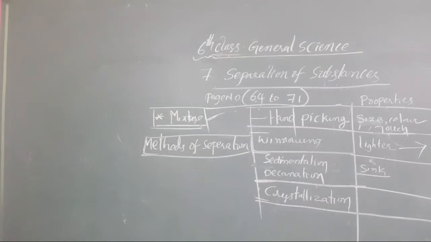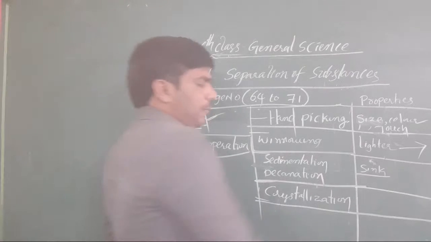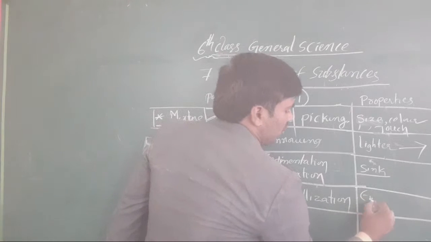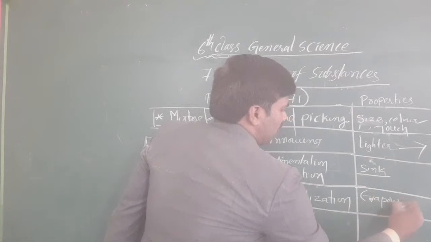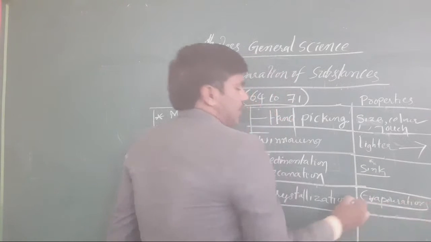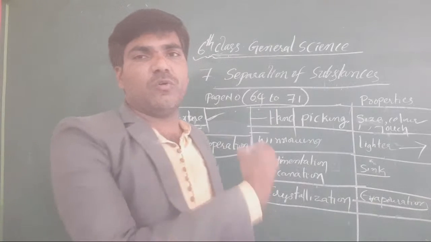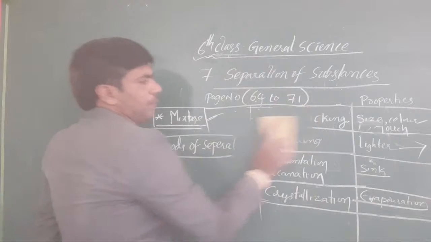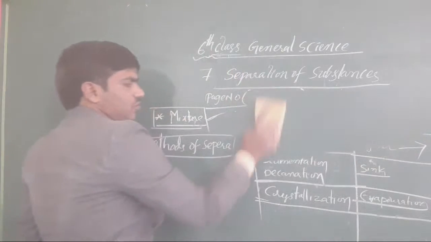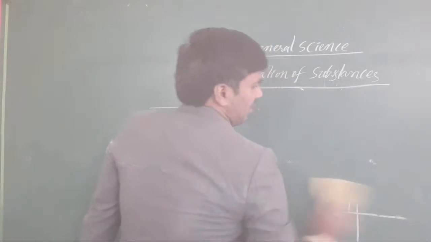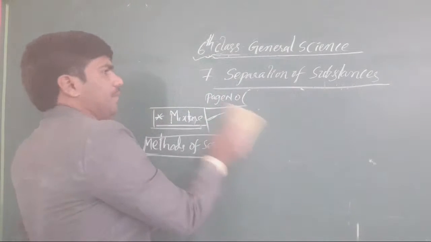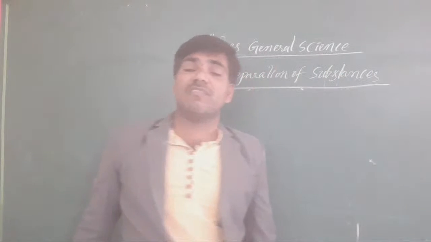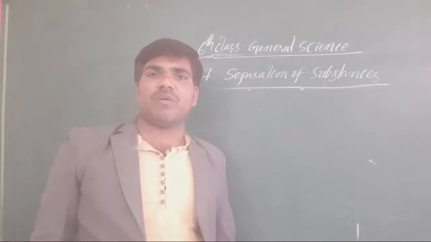Okay, clear or not, all the students? In crystallization, the evaporation property is used, you know very well. What property do we use? The evaporation property. Like that, prepare one table for all the remaining methods of separation also. Clear or not, all the students? In this way we conclude our total separation of substances lesson. Got it or not? Yes, and distillation is also there in the methods of separation.